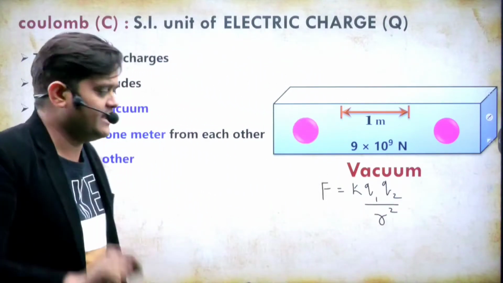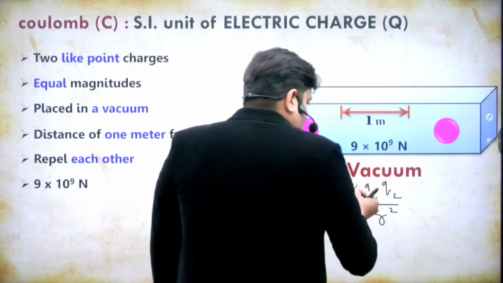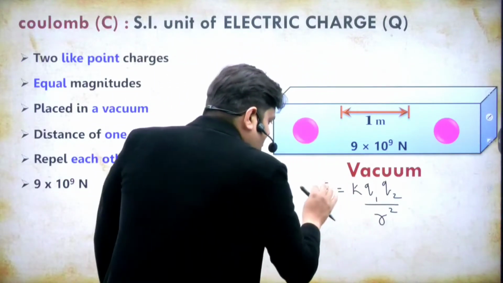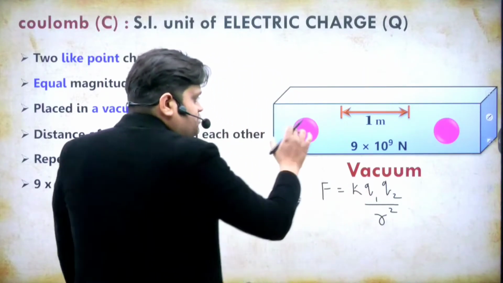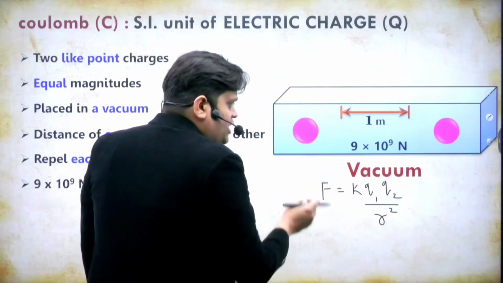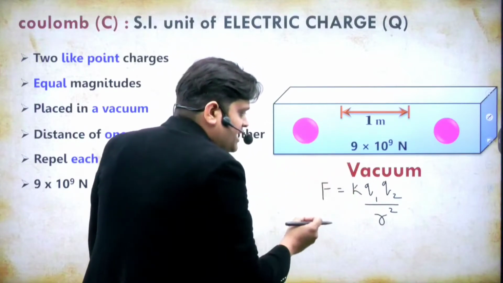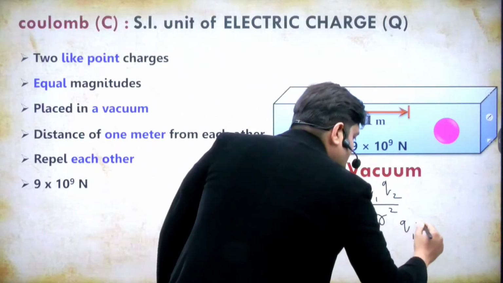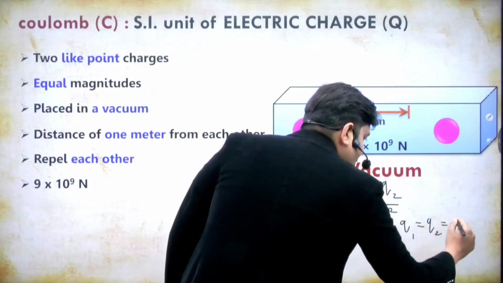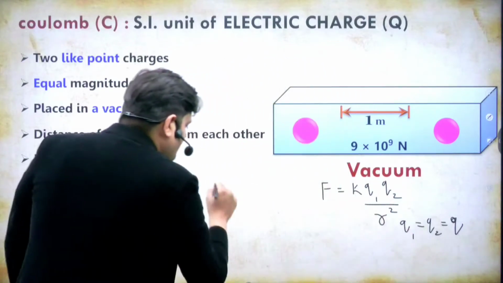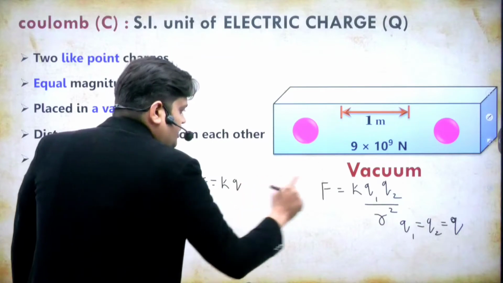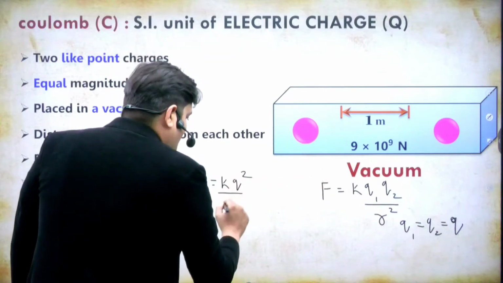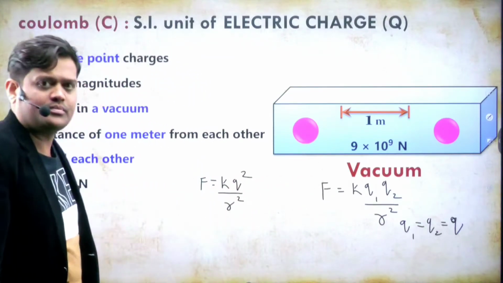Here, if the two point charges have equal charges, Q1 and Q2 both equal to Q, we can say that F equals K Q into Q, that is Q square upon R square.